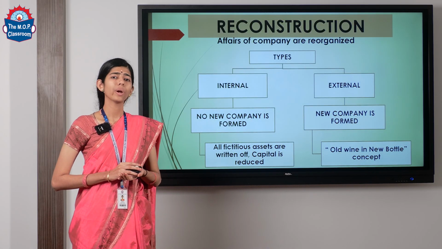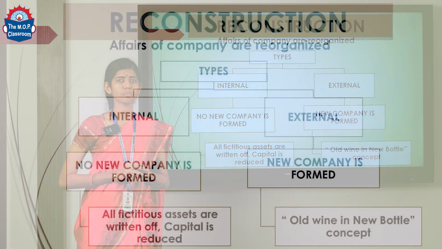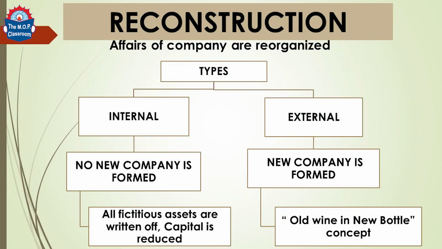Reconstruction. Whenever the affairs of the companies are going to be reorganized, it is called reconstruction. It may be of two types. One is when it is going to be internally reconstructed. Two, when it is going to be externally reconstructed. Let us see what the two types of reconstruction mean. Internal reconstruction. Whenever an internal reconstruction happens, no new company is formed. For external reconstruction, there is a new company which is going to be formed.